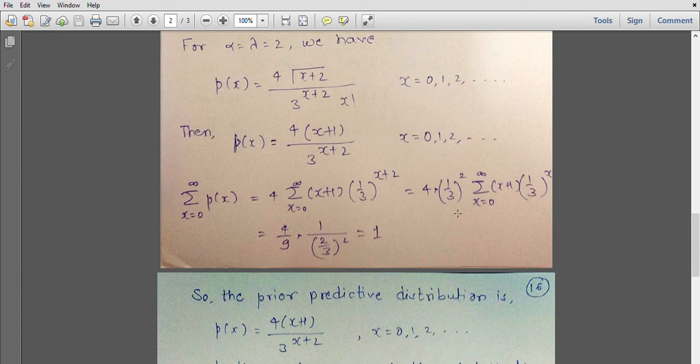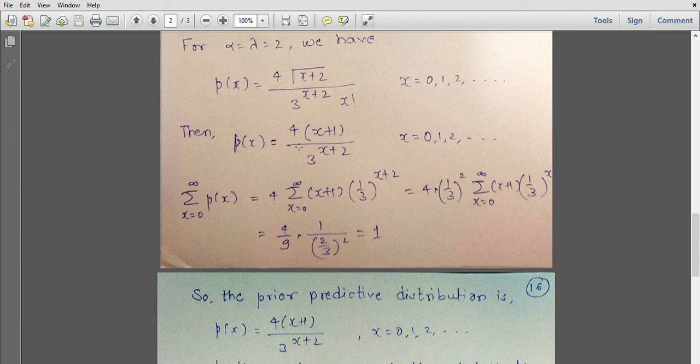So following this result, we get this series to be equal to 1 upon 1 minus 1/3, which will be 2/3. So 1 upon (2/3) square. So (2/3) square is 4/9. So 4/9 gets cancelled and we get 1. So this is a proper probability distribution. So this distribution is nothing but the prior predictive distribution of the observable random variable.